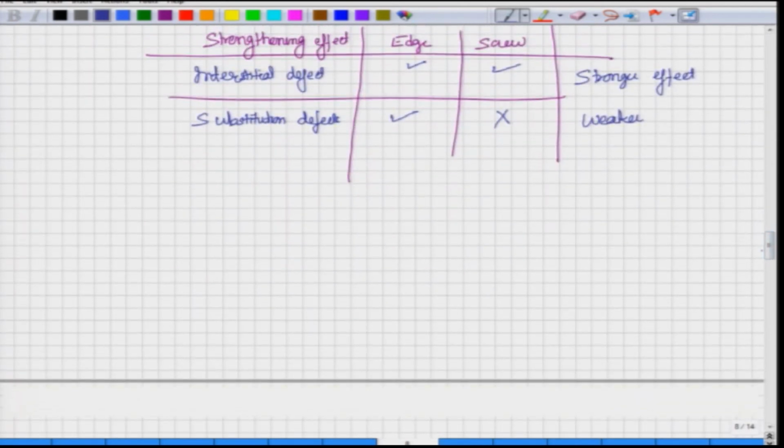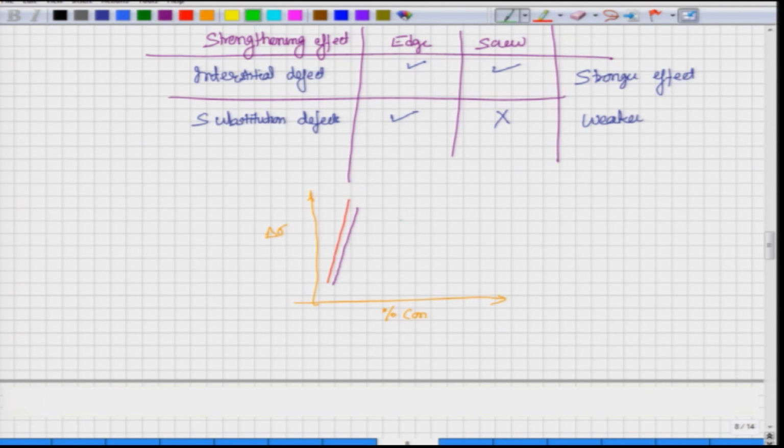And in fact, this is how it has been observed. People have seen or calculated delta sigma, which is the approximate change in the strength with change in percentage concentration. People have seen that something like carbon, which is interstitial, or nitrogen, which is also interstitial, the effect is much more pronounced.